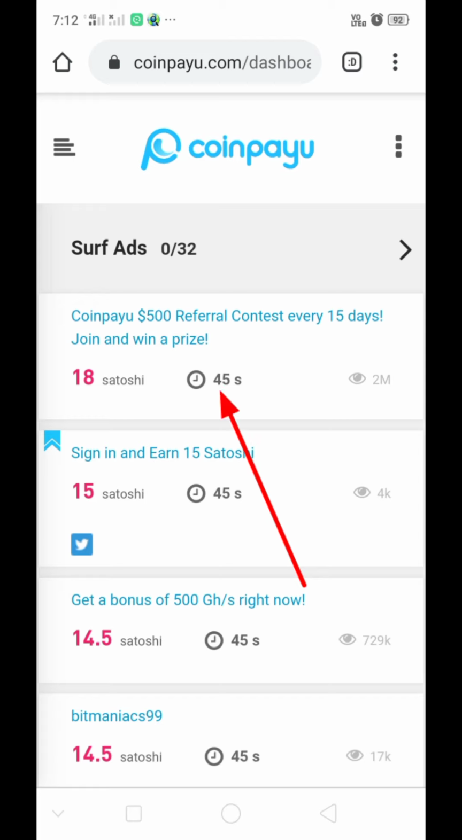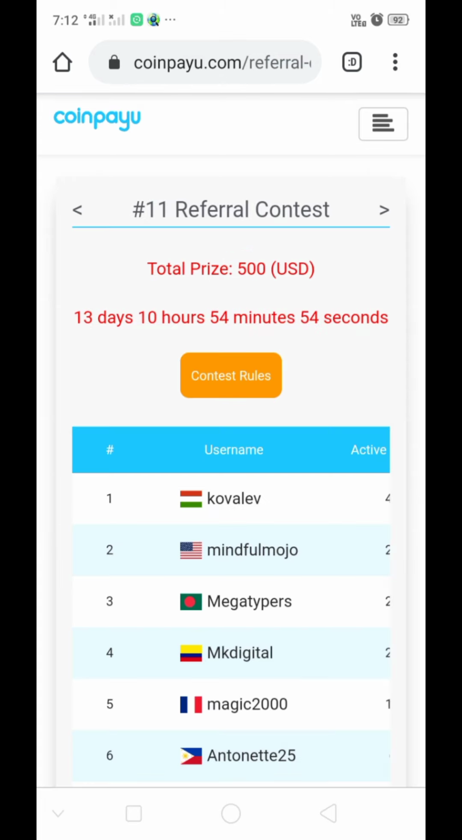This is the time we should wait after opening this ad, that is 45 seconds. Just open it. After you open, wait 45 seconds and go back. Your Satoshis will be added. In this way, you do this with all ads.